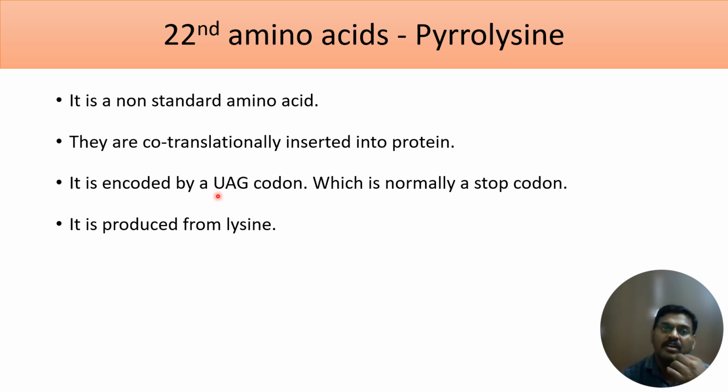Here, following UAG, if you have a signal sequence, lysine will be converted to form pyrrolysine, and that will be incorporated into the growing polypeptide chain during translation. So it is co-translationally inserted into the protein. That's all about the 22nd amino acid.